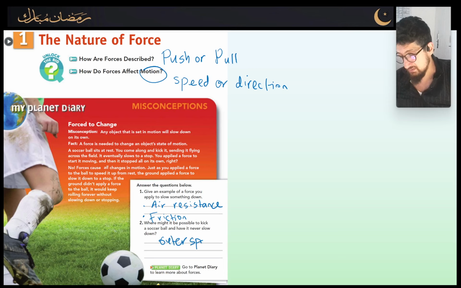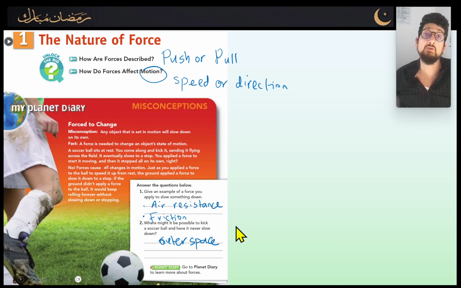So in outer space, we don't have air, and therefore we don't have air resistance, and that ball will continue moving forever. And that's exactly what's happening with asteroids, okay? So they continue moving because there's simply no force to slow them down.